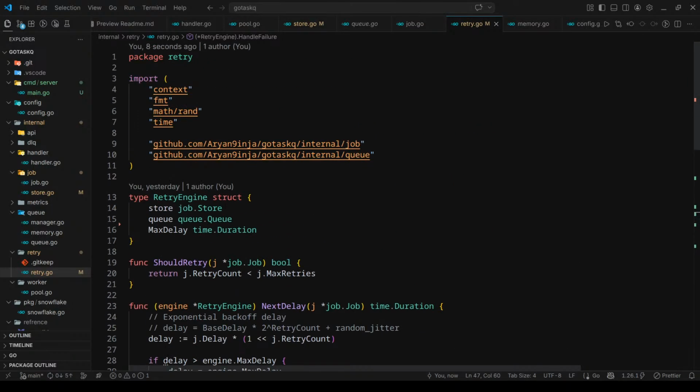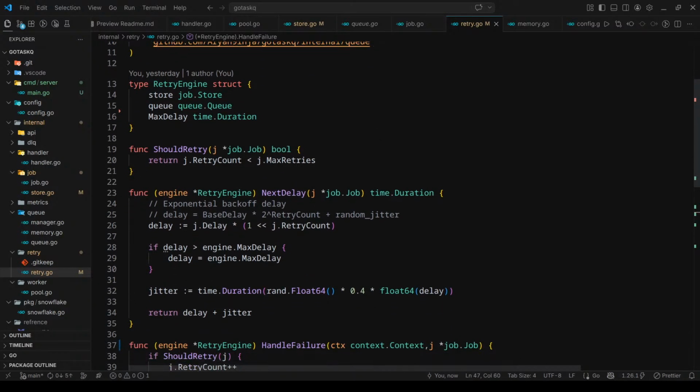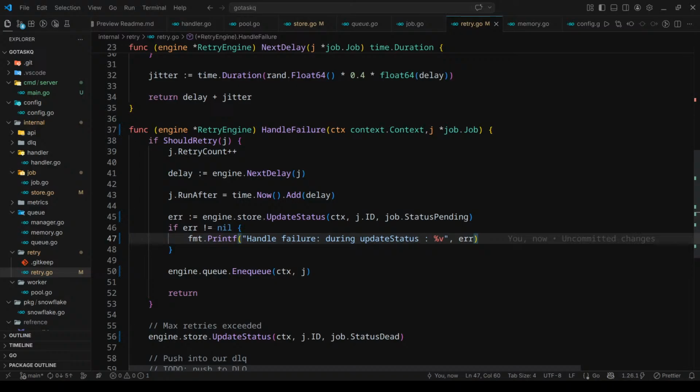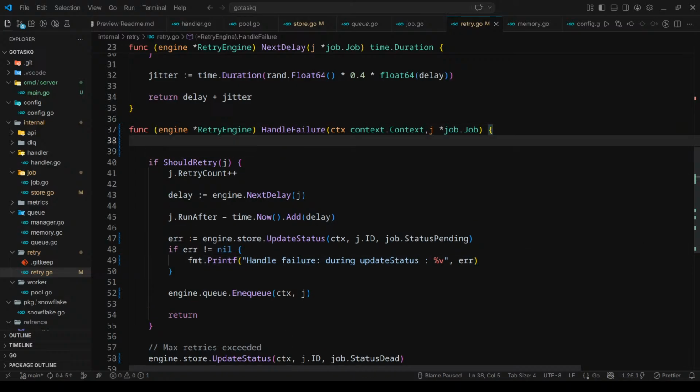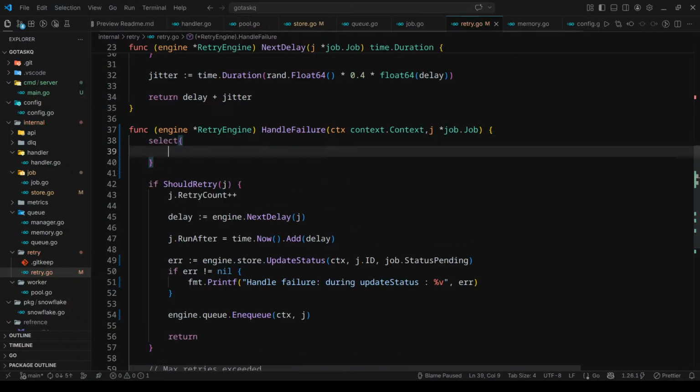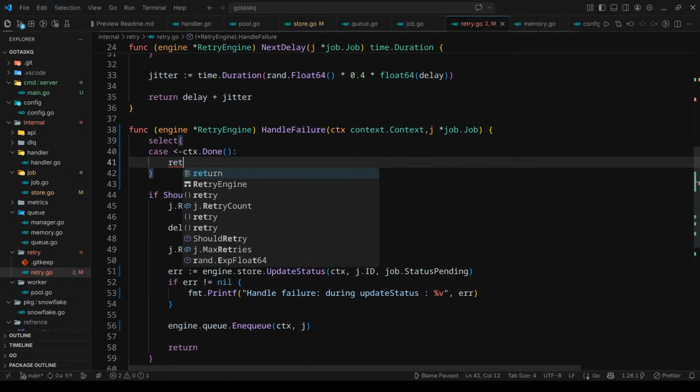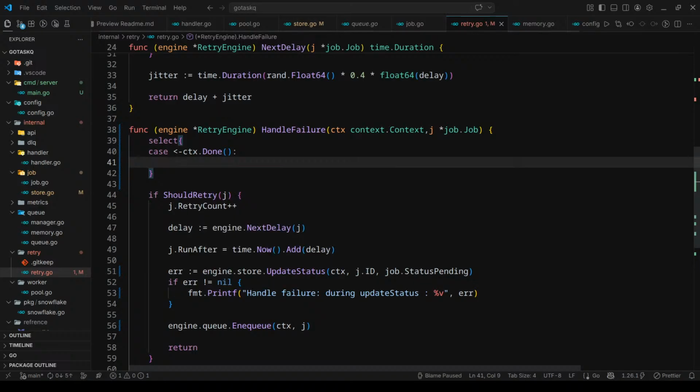What's the issue here? No issue. Should retry next delay. I should also check for context here. So what I will do is select a case which will check for context.Done, and it will return what you should do is handle failure.